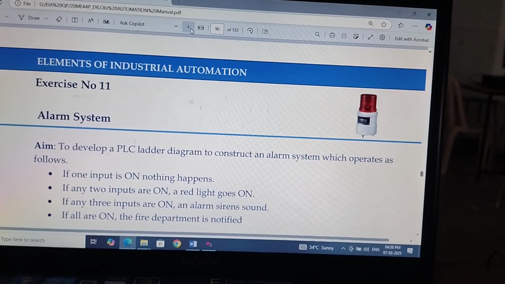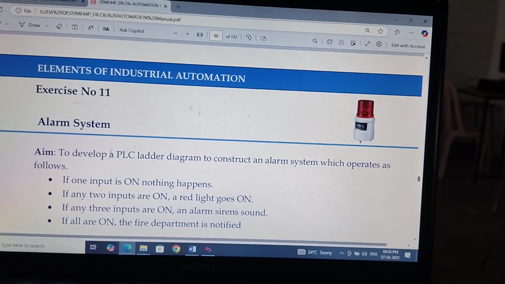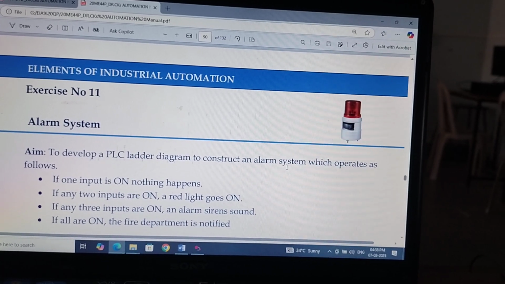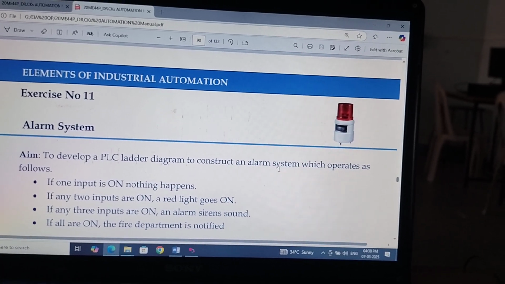Alarm system. Here we are to develop a PLC ladder diagram to construct an alarm system which operates as follows.